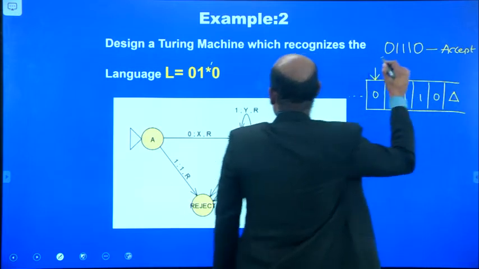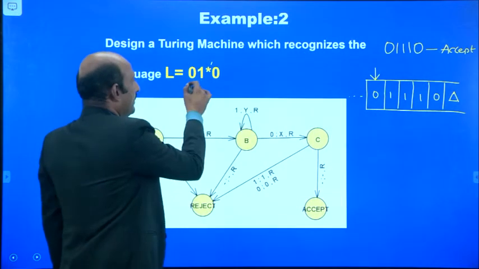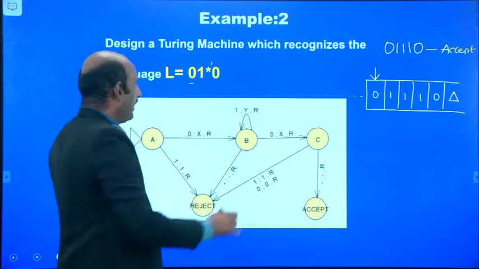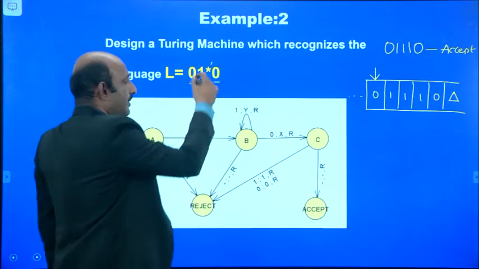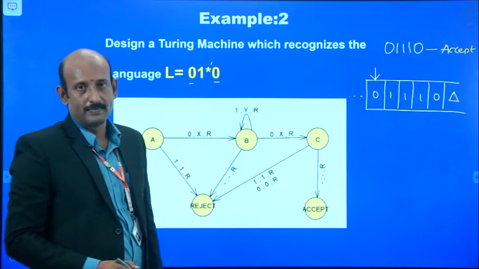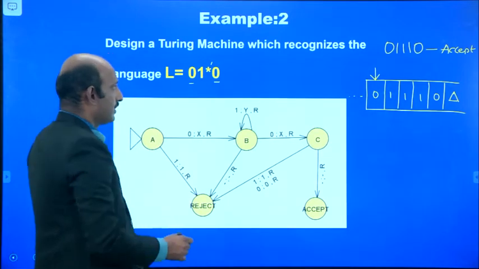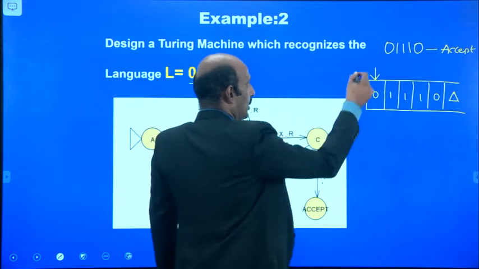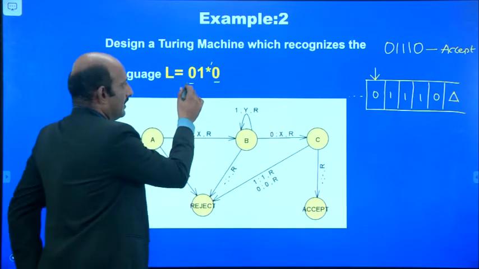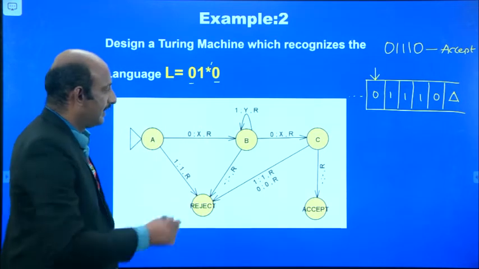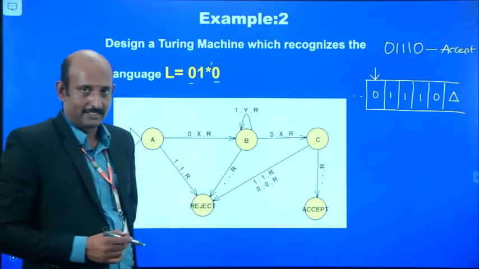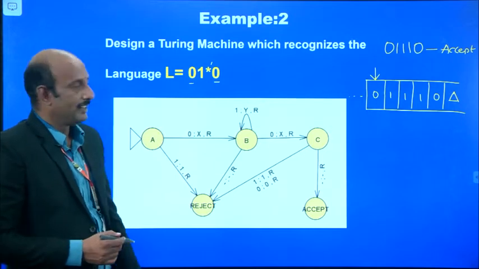That means the strings beginning with 0 and ending with 0 may have any number of ones in the middle portion. Whereas, if the string begins with 1 and ends with 1, in that case it goes to the rejecting state.